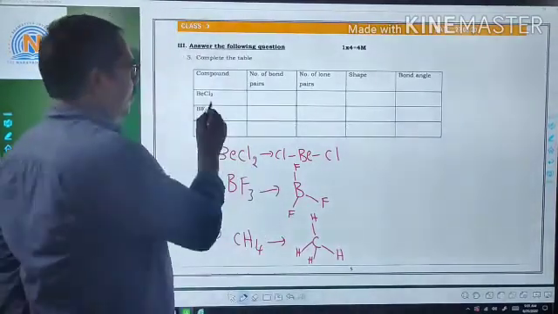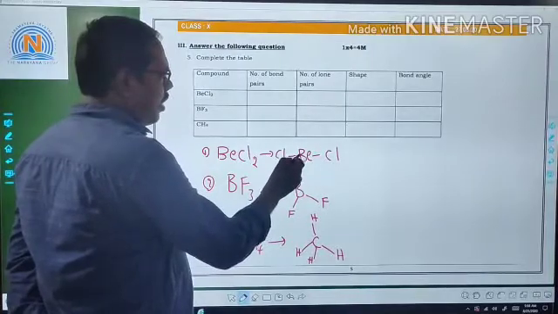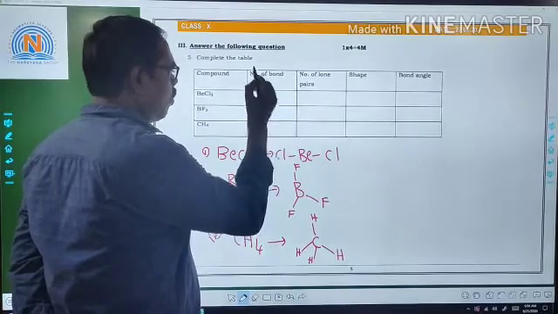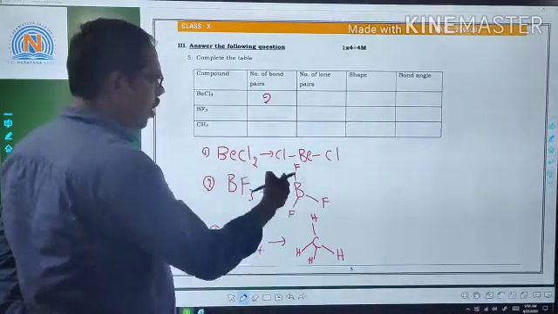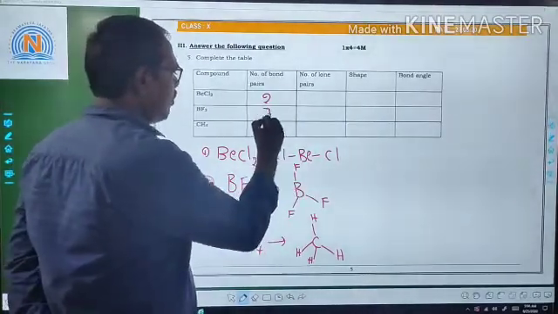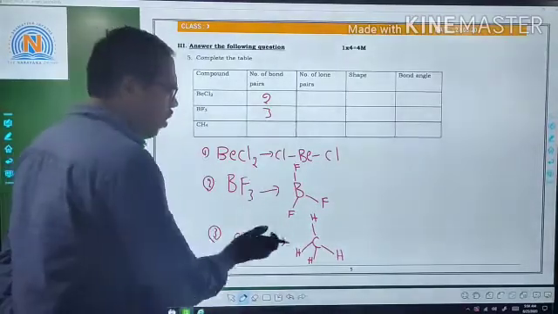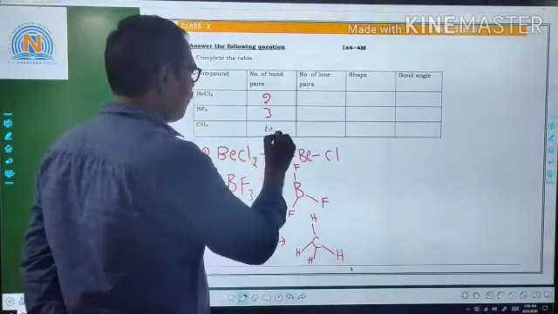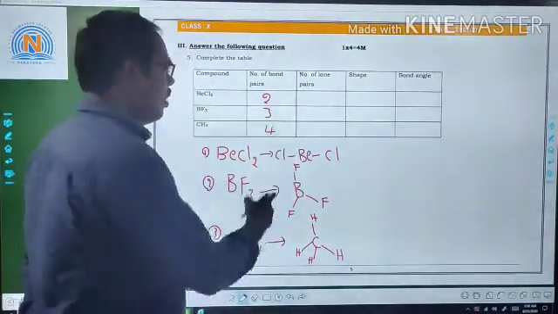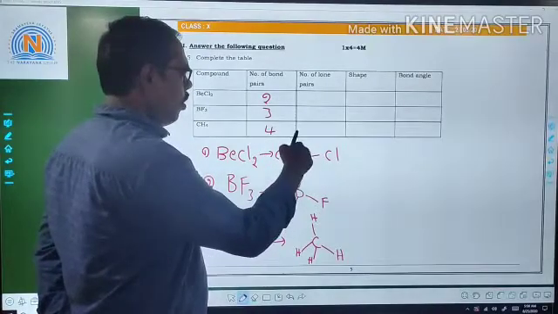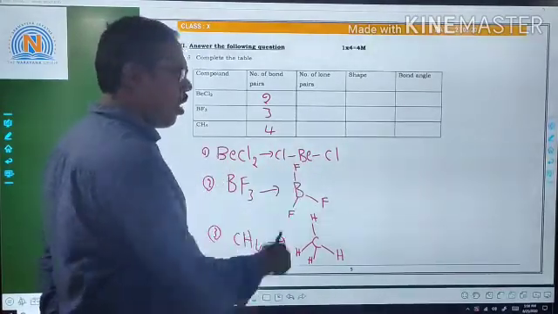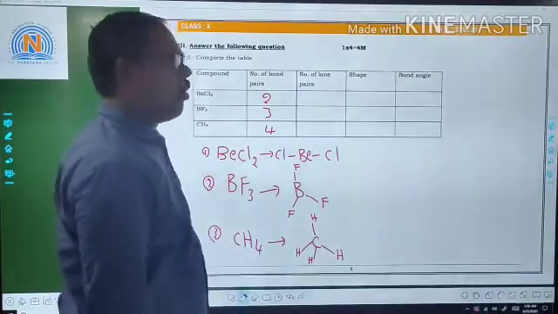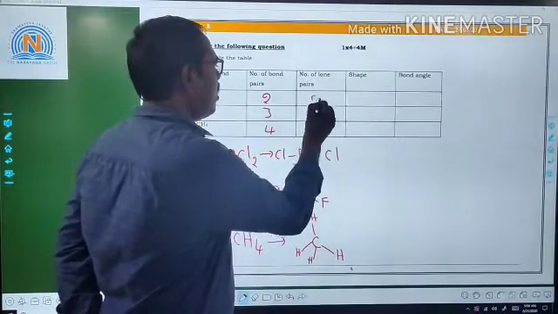Okay, in BeCl2, how many bond pairs are there around the beryllium? 2 bond pairs are there. So the number of bond pairs is 2. BF3, how many bond pairs? 3. So the number of bond pairs in BF3 is 3. CH4, how many bond pairs? 1, 2, 3, 4. So the number of bond pairs is 4. Lone pairs: around the beryllium, no lone pair. In BF3, around the boron, no lone pair. In CH4, around the carbon, no lone pair. So the number of lone pairs is 0.